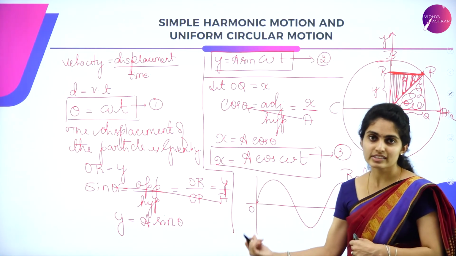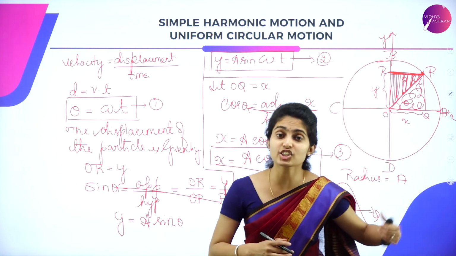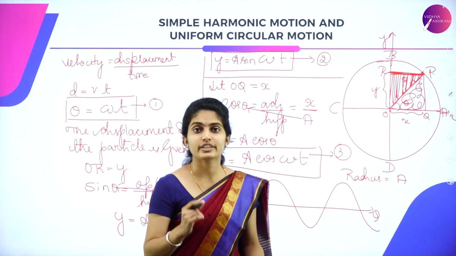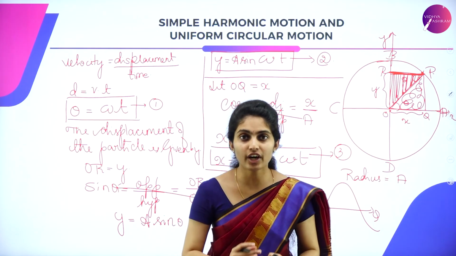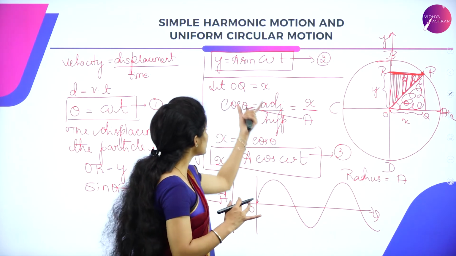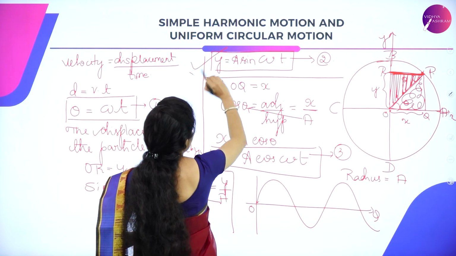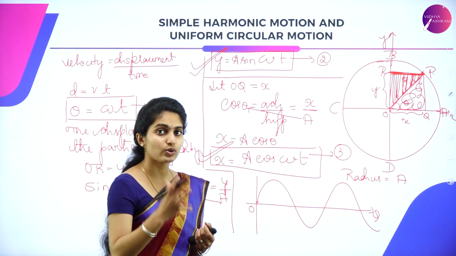Such a wave is said to be a sinusoidal wave. So here we have the displacement terms exhibited by simple harmonic motion in terms of sine as well as cosine function.